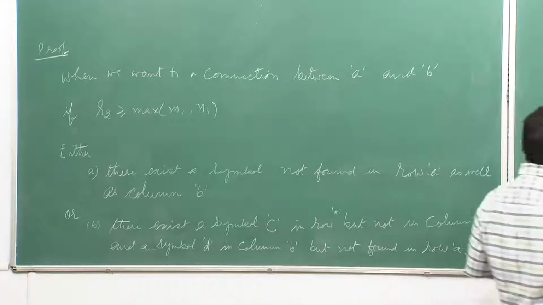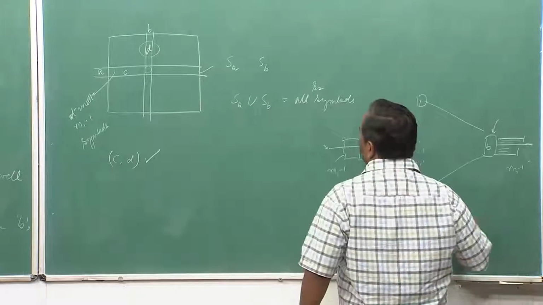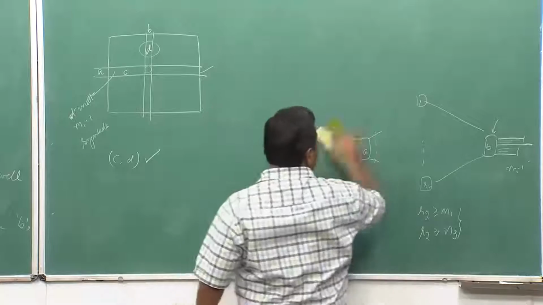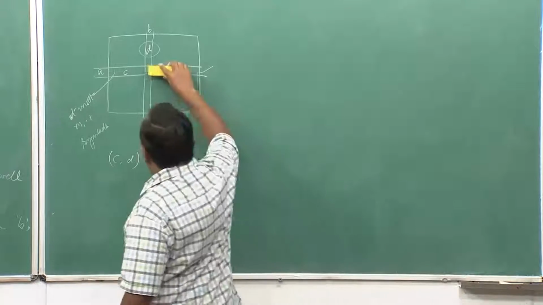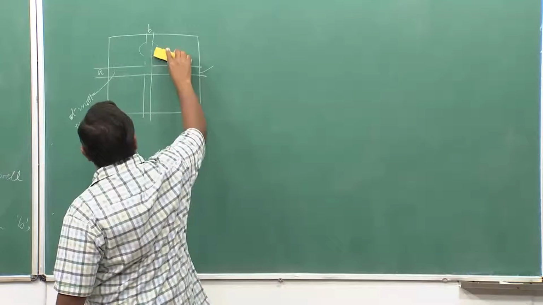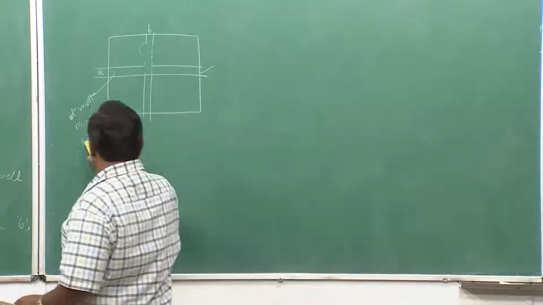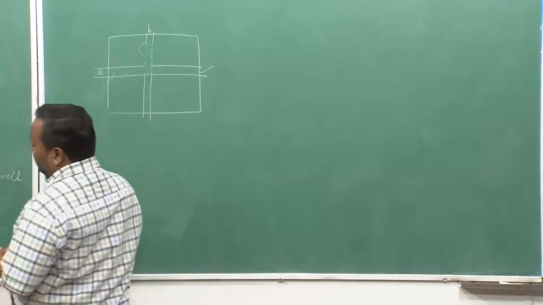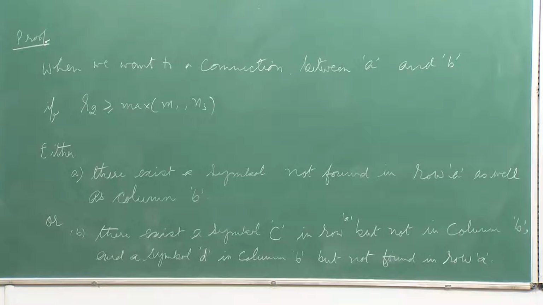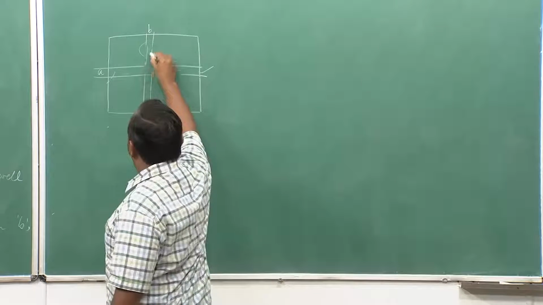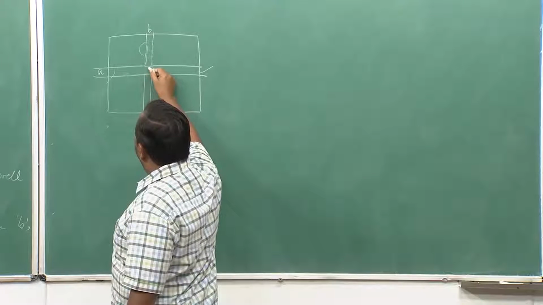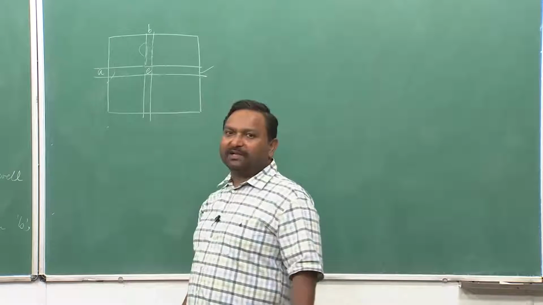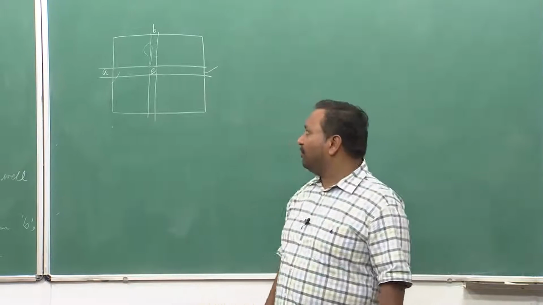So, let us see. Consider this Paul's matrix. In case condition 1 is true, you can find a symbol which is not in the row as well as in the column. I can just take that symbol and put it here. So, if that symbol is, say, E, I will just put it and I can use it to set up the connection from the free input port to the free output port.